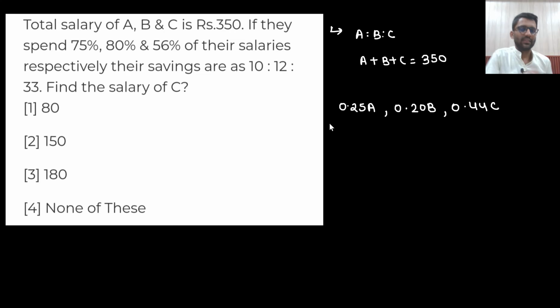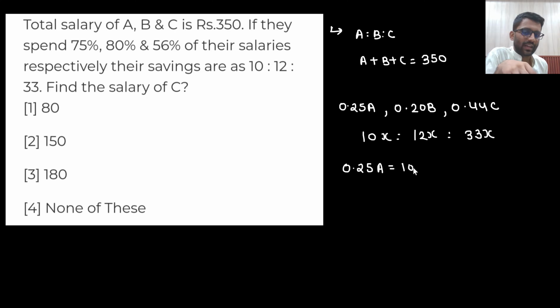Then this ratio is 10 ratio 12 ratio 33. Okay, so basically, this guy is saving 10x rupees, this guy is saving 12x rupees, and this guy is saving 33x rupees, right?